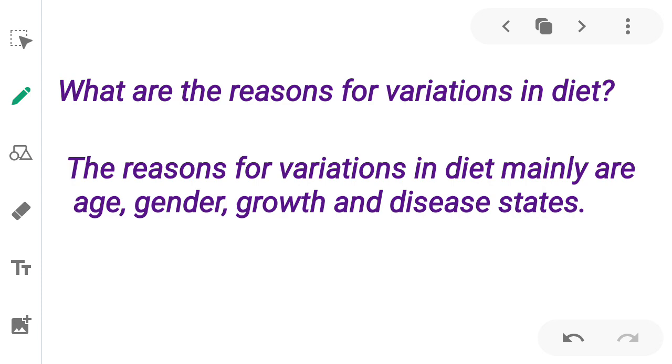So the reasons for variations in diet mainly are age. Suppose you are much younger than me. आप उससे बहुत छोटे हो. तो आप एक चपाती खाते होगे, मैं कितने खाती हूँ? 2.5 चपाती और 3 चपातीज according to my hunger. अगर मुझे ज़्यादा भूख लगती है तो I eat more, and if I am less hungry then I eat less. So the reasons for variation in diet mainly are age, अपनी age factor से diet vary होता.